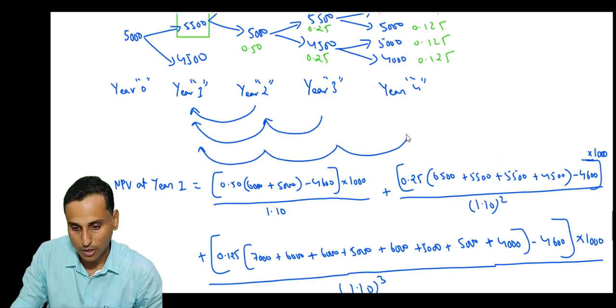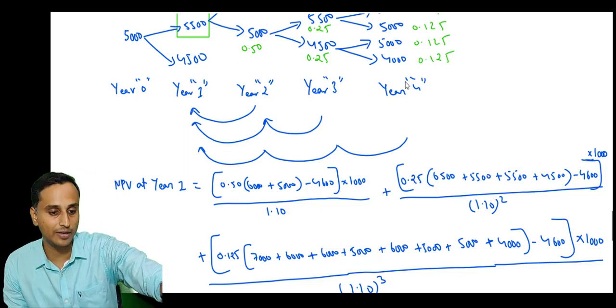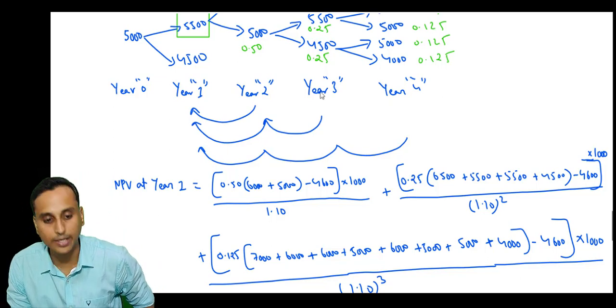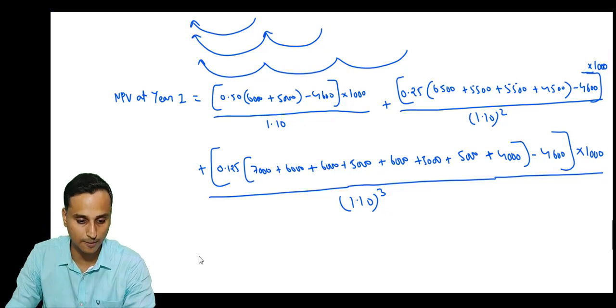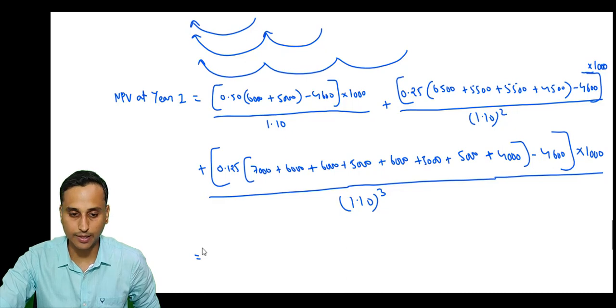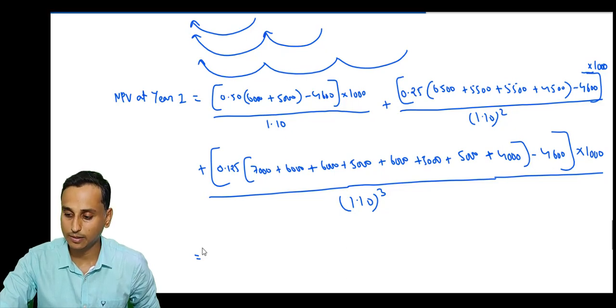You can see, no? So from here, these cash flows will be in year 4, and we want the net present value in year 1. So you have to discount how many times? 1, 2, 3. 3 times you have to discount. Okay, then next we'll be solving this. So how much do we get? So 6,000 plus 5,000 into 0.5 minus 4,600 into 1,000.